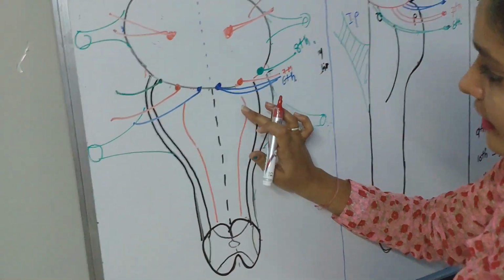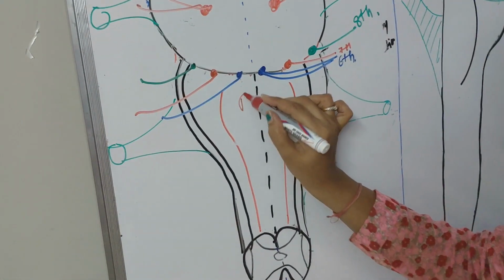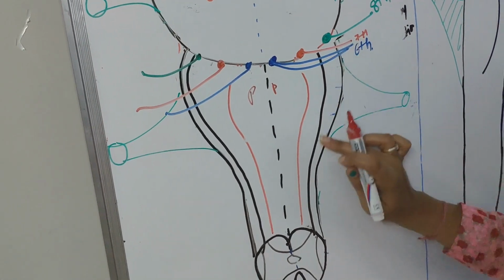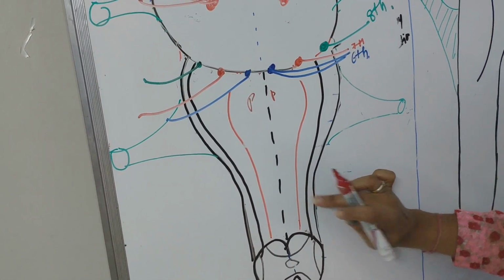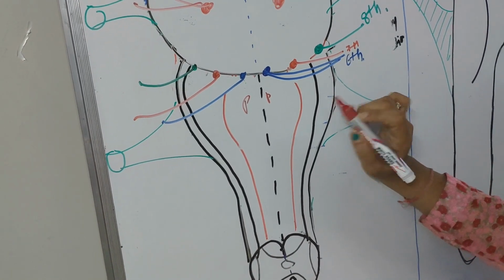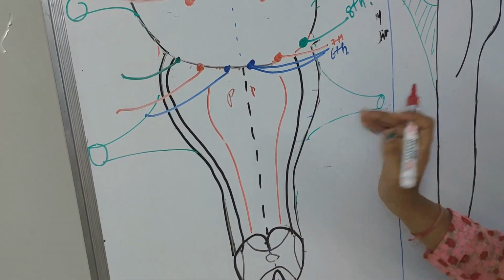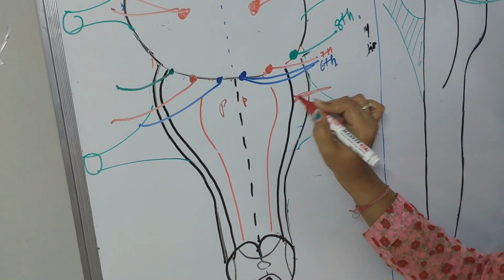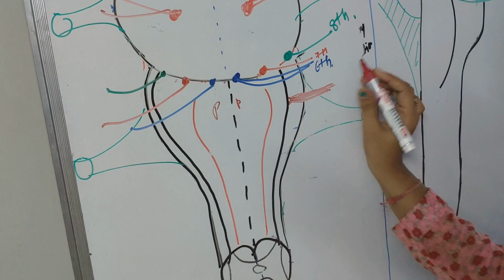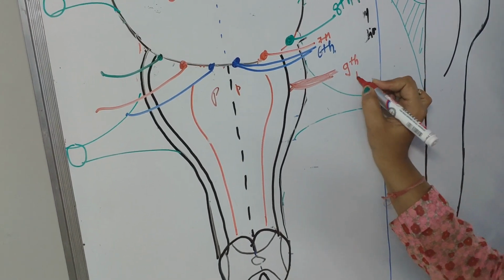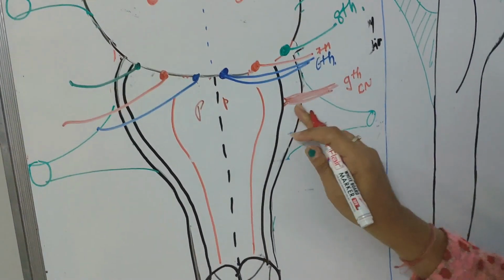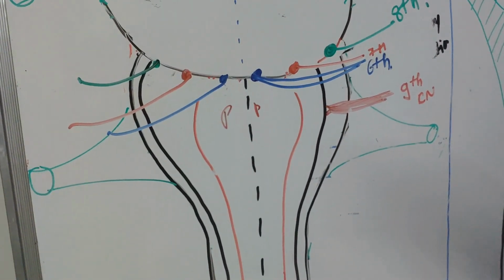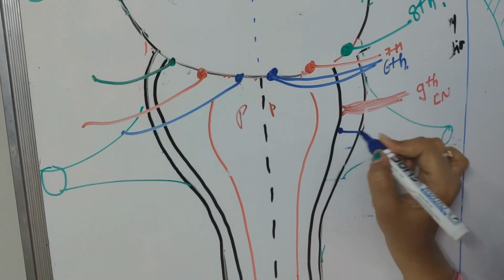Okay, so this is the pyramidal part, this is pyramid and this is olivary, this is ventrolateral sulcus and this is the posterolateral sulcus. So 9th, 10th and 11th, these are originated laterally. Okay, so 9th cranial nerve. The 9th cranial nerve first is originated from the most lateral part of medulla oblongata. Just below the 9th, 10th cranial nerve is originated.